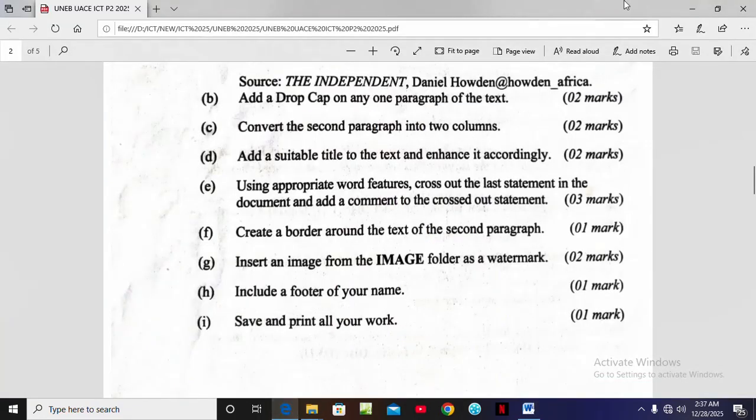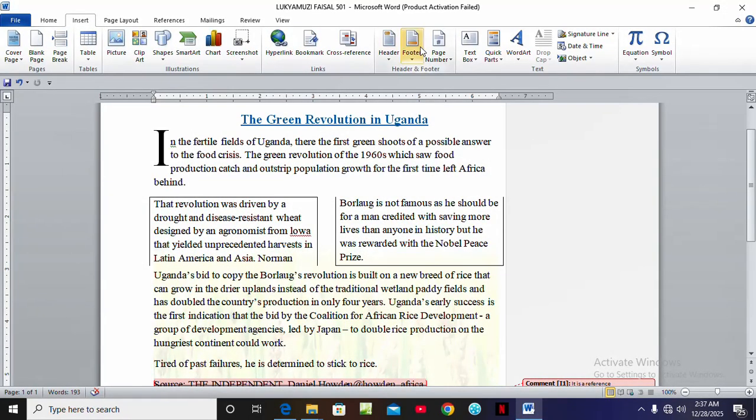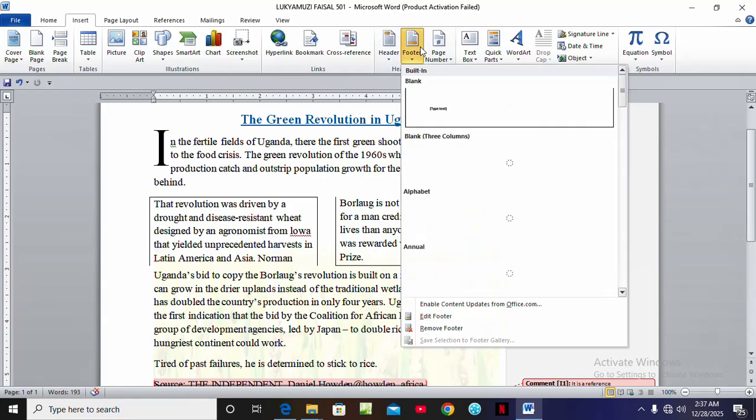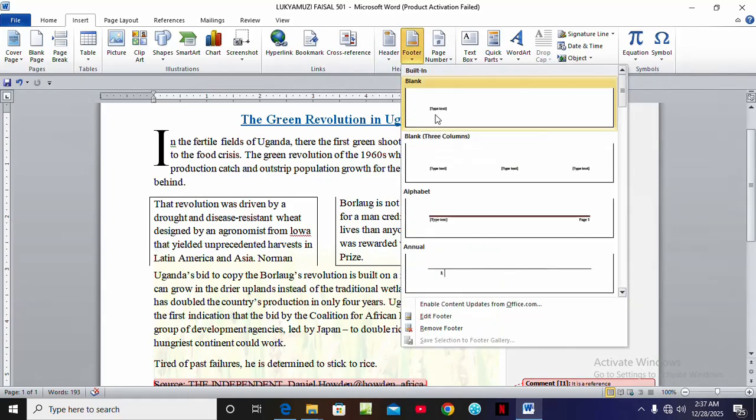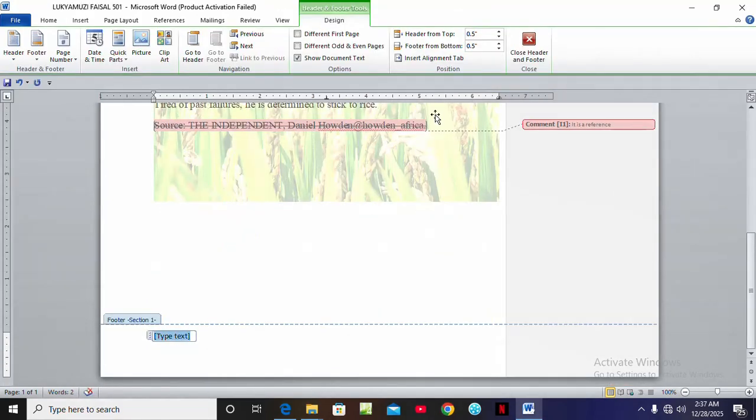Include a footer with your name. First, we're going to come to insert. We come to footer here. You tap on the footer. Basically, you can consider the first line. We type our name there, which is user 501. So that is it. You close header and footer.